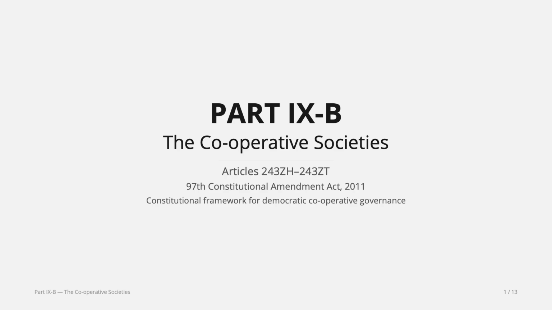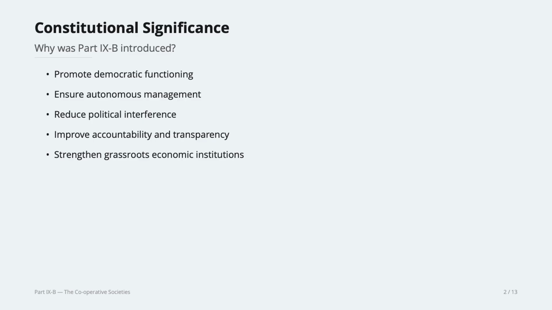We don't have much to analyze, much to go too deep into. Everybody knows what cooperative societies are, right? It was added by the 97th Constitutional Amendment Act of 2011. Now, the constitutional significance of Part 9B is to promote democratic functioning, ensure autonomous management, reduce political interference in matters of cooperative societies, to improve accountability and transparency, and to strengthen grassroots economic institutions.